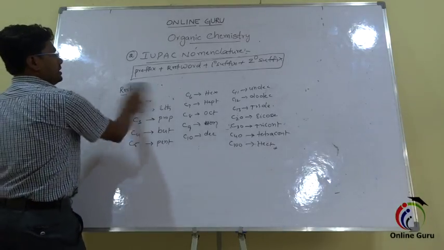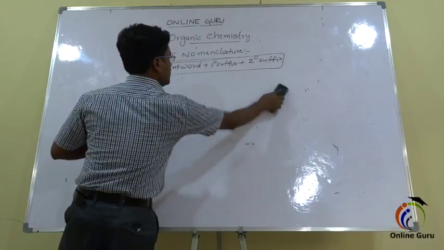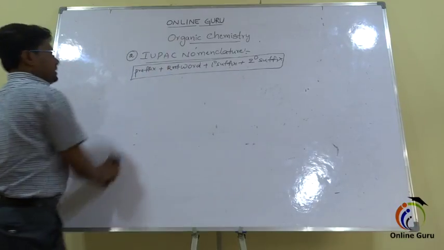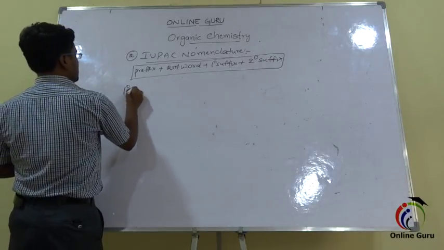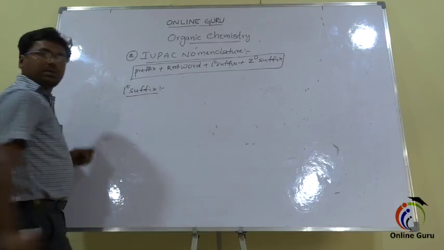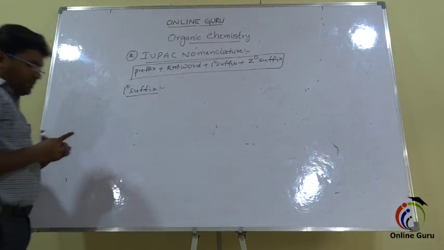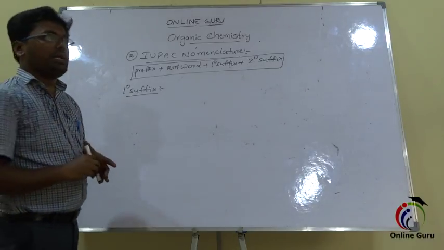Next to come, the next one is primary suffix. This primary suffix tells us about the nature of bonding between the carbon atoms.